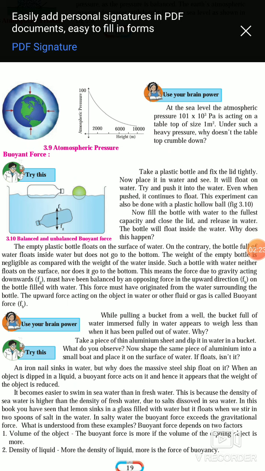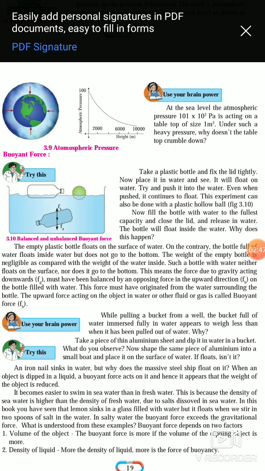The force of gravity attracts that bottle downwards, and the other force, the opposing force in the upward direction, Fb, acts on the bottle filled with water. That force is Fb. Fb means buoyant force.